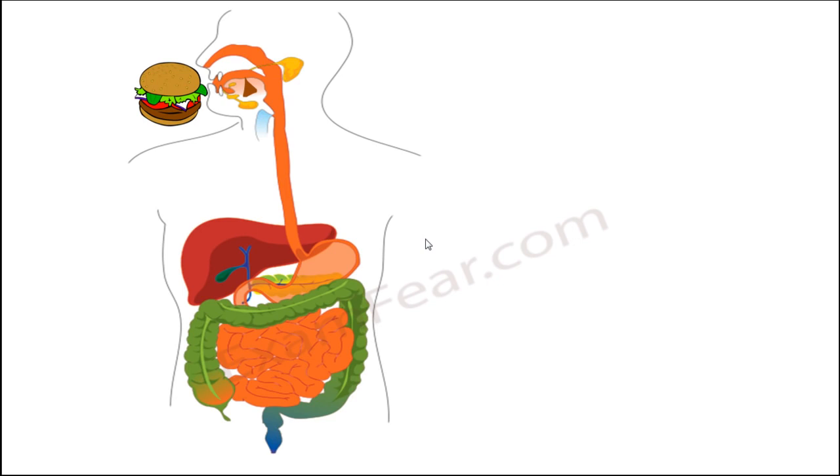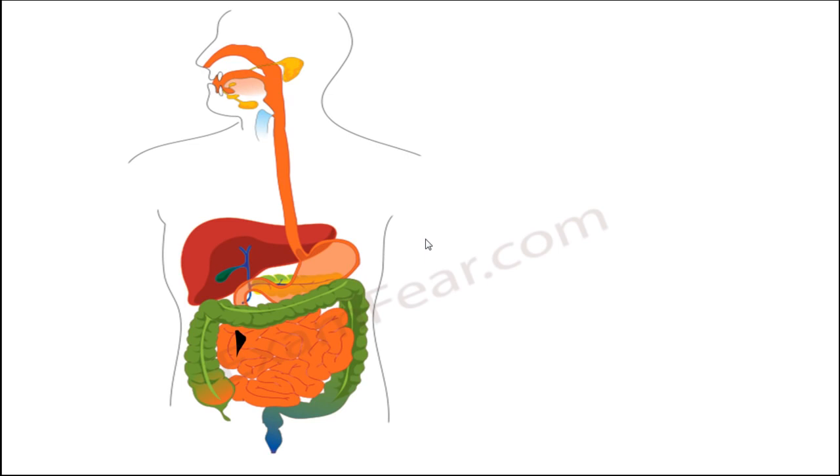When you eat it, the process of digestion starts right from the oral cavity. Then it goes down the esophagus, stomach and finally into the small intestine. By the time the food reaches the small intestine, it is completely digested and then it is completely absorbed also. Right? So now once the food is absorbed, what happens?